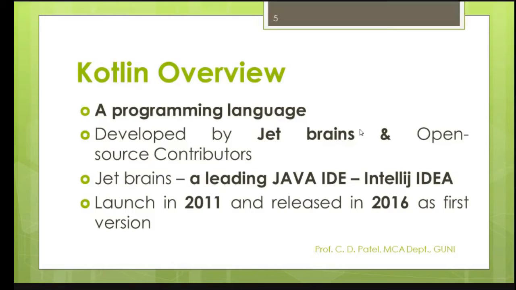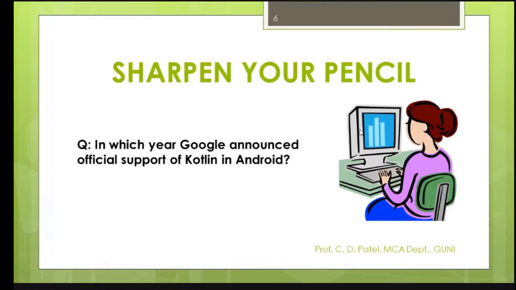The project for Kotlin was launched in 2011 and released in 2016 as the first version of Kotlin. Please concentrate on these two numbers: launched in 2011 and released in 2016. Based on that, I will give you questions. Can you answer this question in your chat window: in which year did Google announce official support for Kotlin on Android? In May 2017, Google announced official support for Kotlin on Android as a first class language.